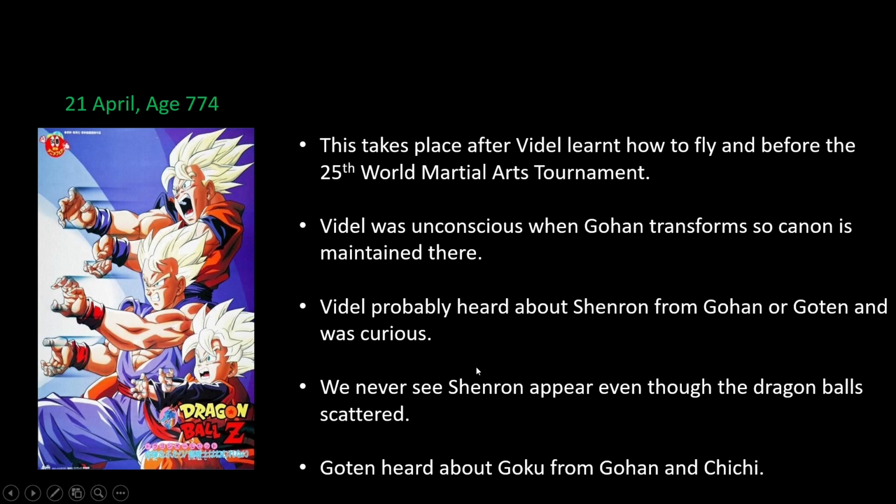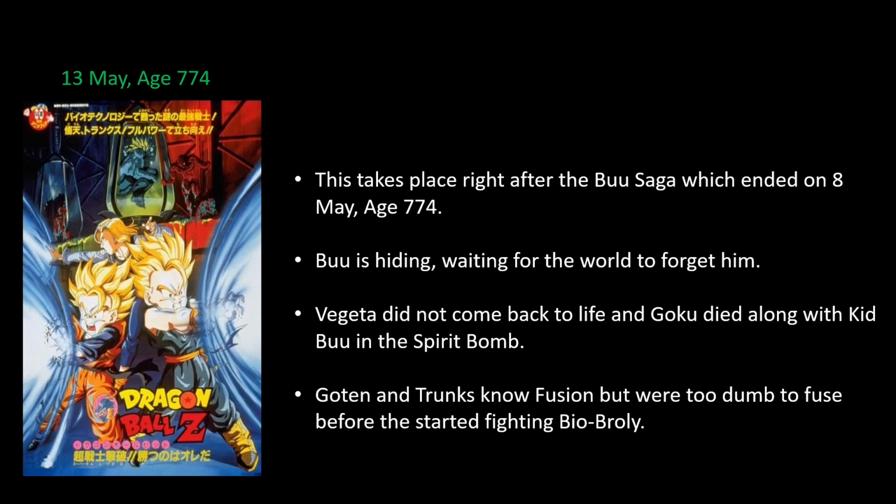We never see Shenron appear in this movie, even though the Dragon Balls do scatter. But even the narrator wonders whether Goku's appearance was just imagination or was it actually the work of Dragon Balls. And the reason why Goten knows what Goku looks like is because Goten obviously heard about Goku from Gohan and Chi-Chi, right? And I'm like 90% sure they have pictures of Goku as well. So this makes sense.